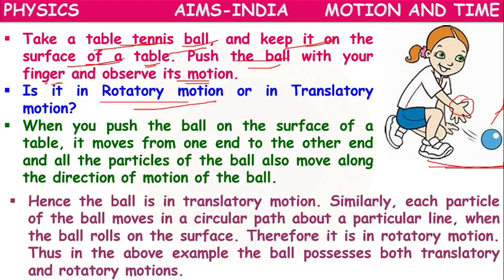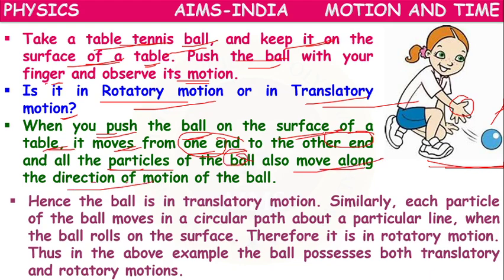Now, is it rotatory motion or translatory motion? That we have to tell. When you push the ball on the surface of the table, it moves from one end to the other end, and all the particles of the ball also move along the direction of motion of the ball.